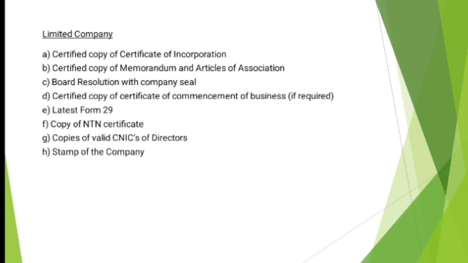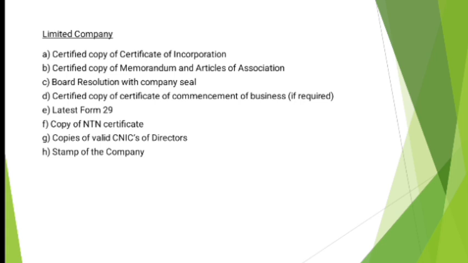MOUs are signed between different board of directors or investors or capitals or shareholders. That MOU copy as well as the articles of association, which is a requirement of the business, state what the business is all about, what product they are going to sell, what service they are going to provide, what business they are going to run in that country, and all the business rules are mentioned. The law of business or rules of business mentioned in that article must be provided to the bank.